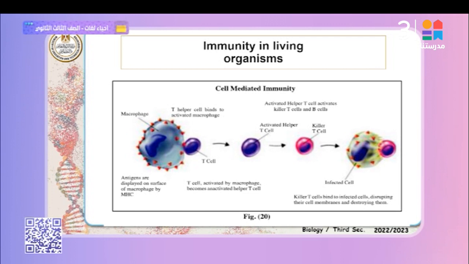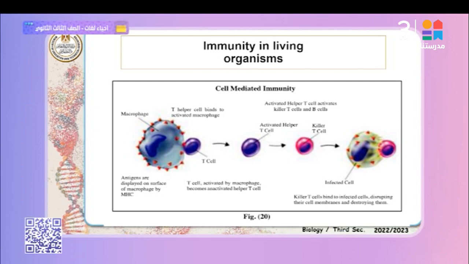The helper T cell binds through the receptor found on T lymphocytes, called CD4, activating macrophages, which secrete interleukin. In this stage, interleukin activates the helper T cells. The helper cells, in this stage, secrete cytokines, and the cytokines activate the cytotoxic T cells.